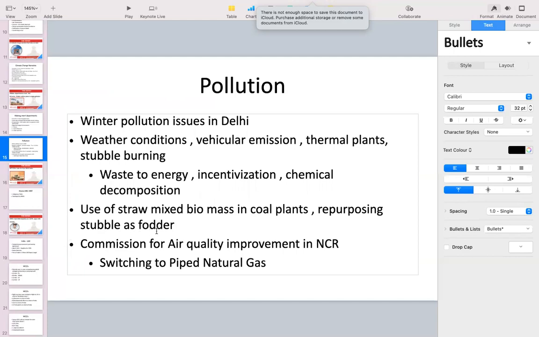Repurposing the stubble as a fodder, which can be used as a food for our livestock. Also, this body has been created by an act of Parliament, Commission for Air Quality Improvement in NCR. It has also recommended that we must switch to the piped natural gas or PNG rather than using the products which cause pollution.